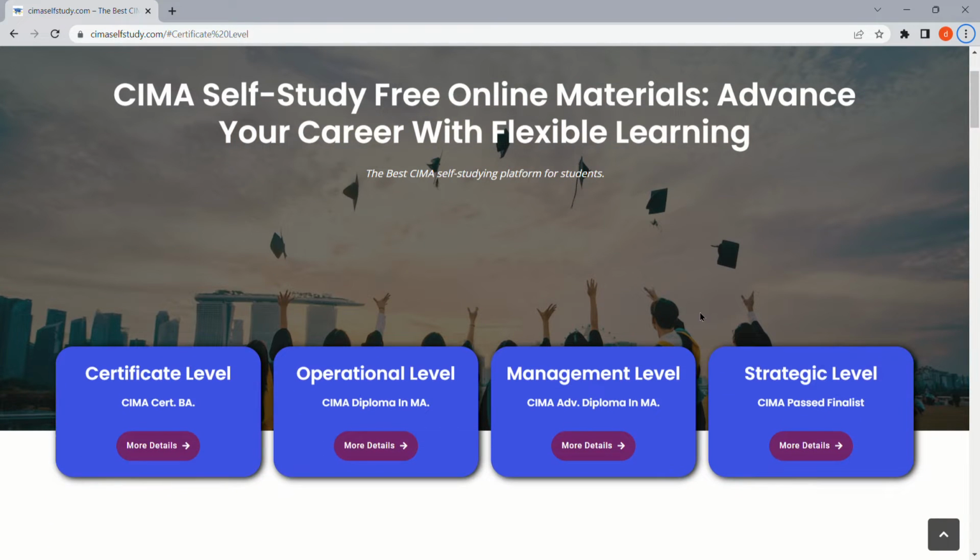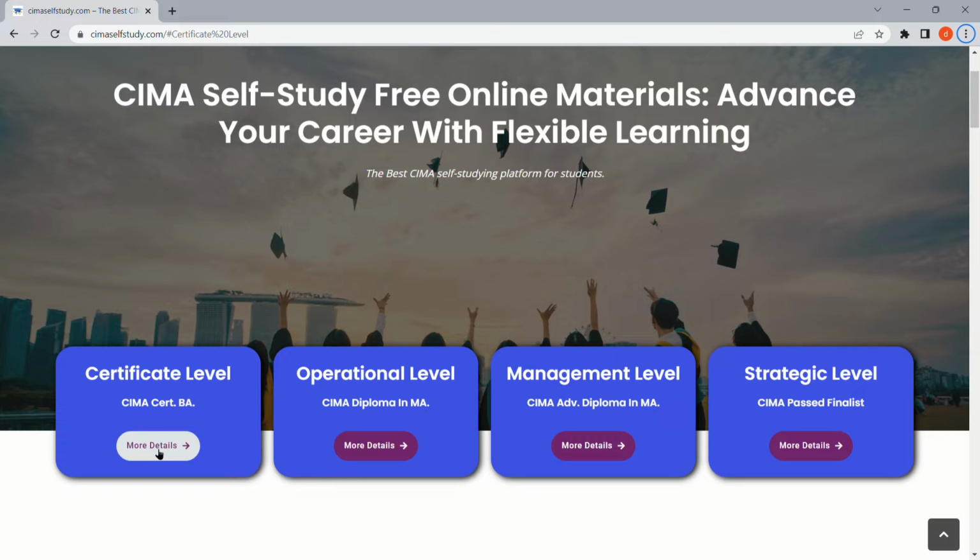There are 4 levels in the CIMA academic journey. The first level is the certificate level. The second level is the operational level, then the management level, and finally the strategic level. You can visit cimaselfstudy.com and get more information about the certificate level.